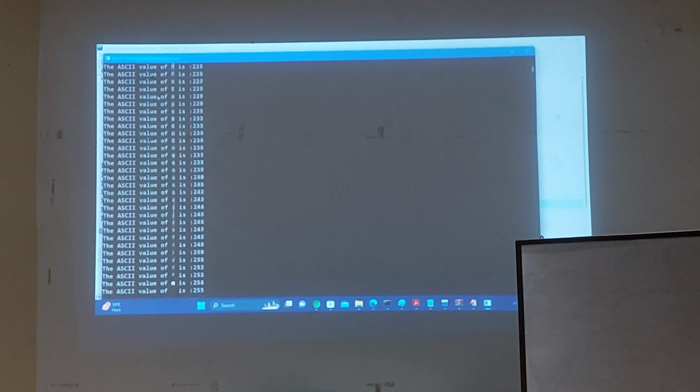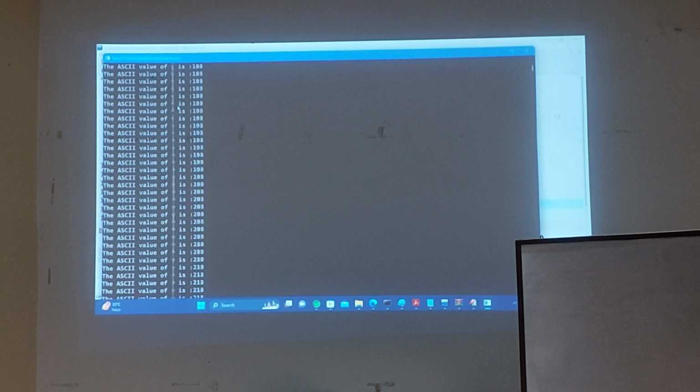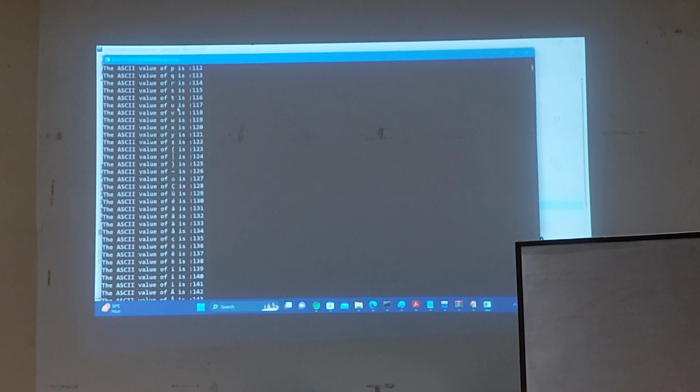See this one. That's what I'm saying. Does it mean it's a space? It's a non-printable character. Then if you say, sir, what is that exact character? Then you have to search in Google, because in this console it's non-printable. That's why it's not able to print that. You have to search in Google. Here, mostly the characters with which we work, that